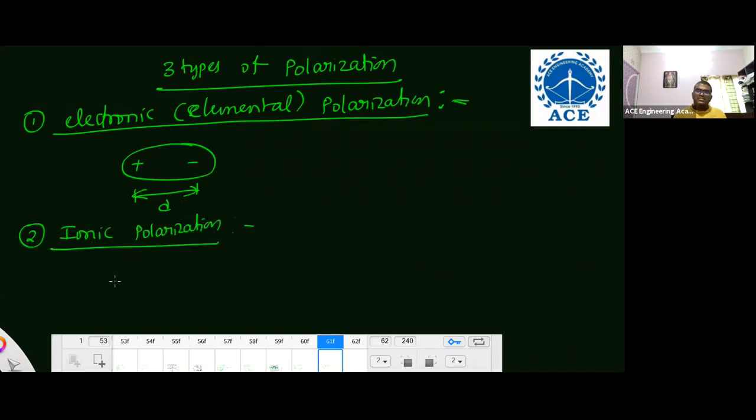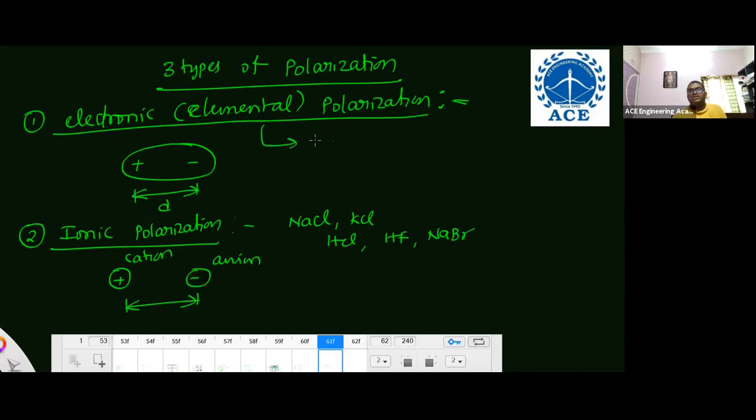Ionic polarization means separation of cation and anion with some distance. This ionic polarization takes place in compounds like alkali halides, sodium chloride, potassium chloride, hydrogen chloride, hydrogen fluoride, sodium bromide, like that. Elemental polarization takes place in all elements, even in inert gases. Remember, there is no magnetization or magnetic power in inert gases, but polarization also takes place in inert gases, like helium, neon, argon, krypton, xenon, radon. In all elements it takes place.